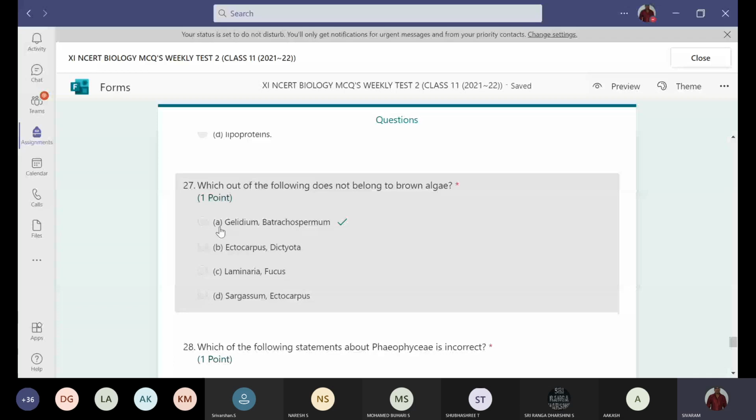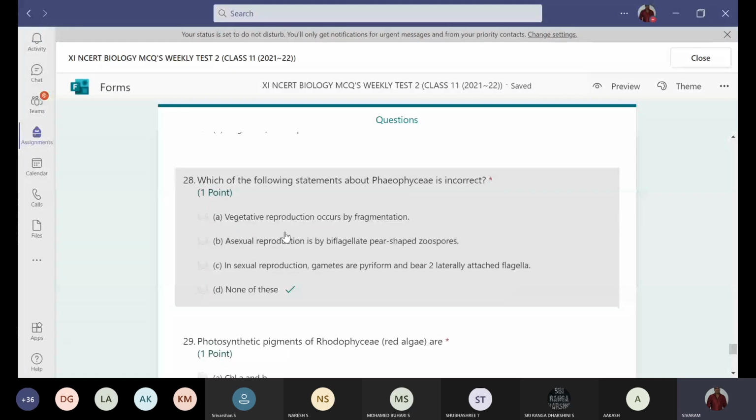Which of the following statements about Phaeophyce is incorrect? Vegetative reproduction occurs by fragmentation. Yes. In case of Phaeophyce also, vegetative reproduction occurs by fragmentation. So it is the correct statement.